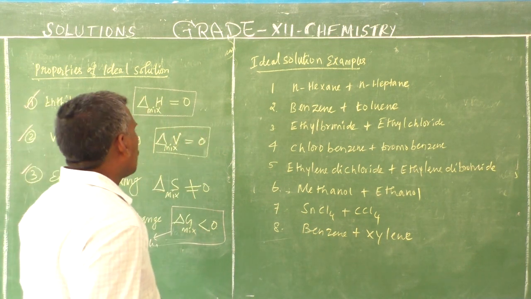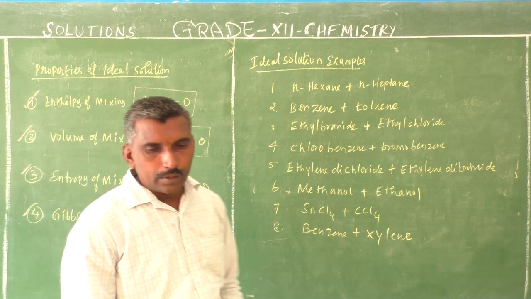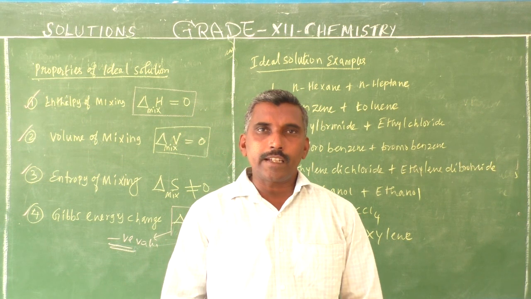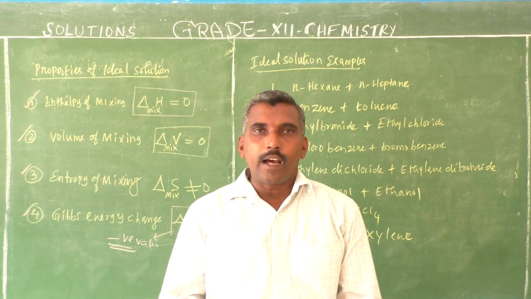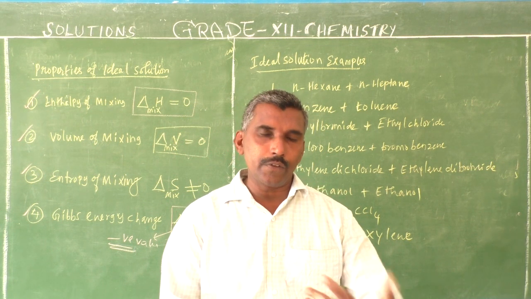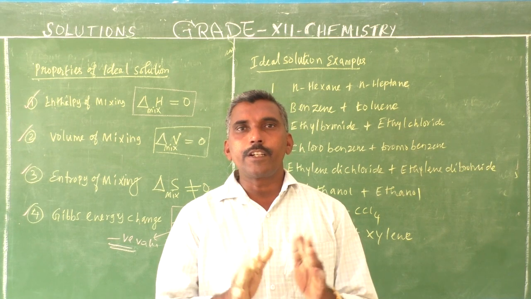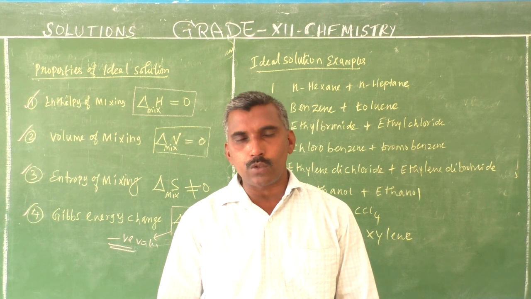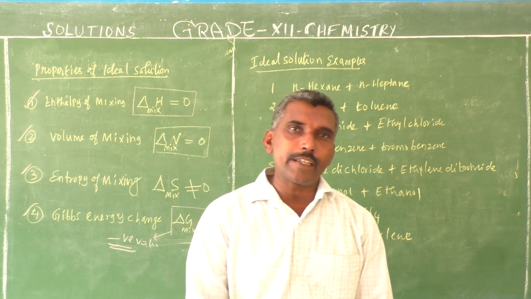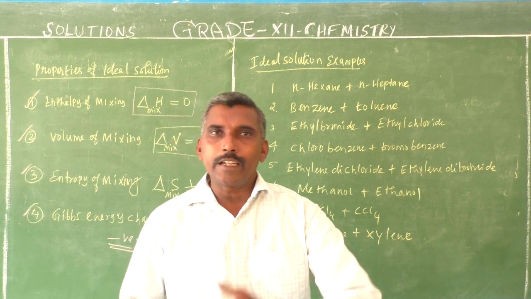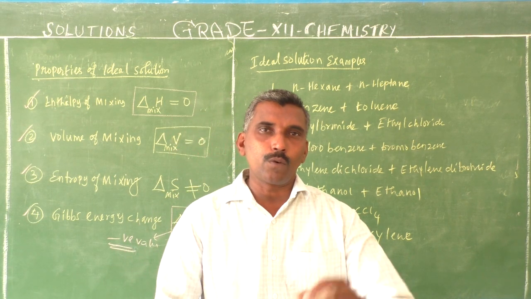Okay. Today's topic is over. Ideal solutions is over. Next class is non-ideal solution. We will discuss non-ideal solution next class, and the difference between ideal and non-ideal solution, comparison between ideal and non-ideal solution. Then colligative properties, the 4 properties.